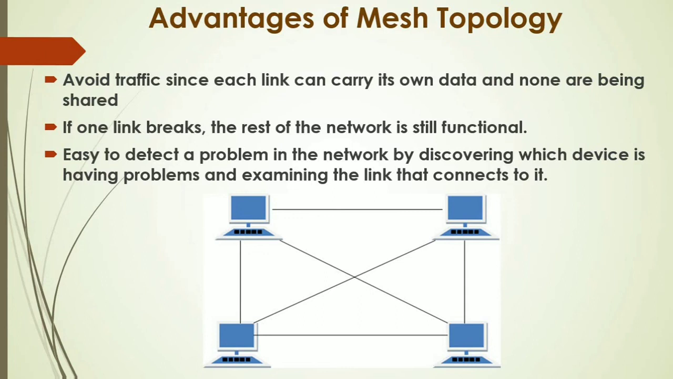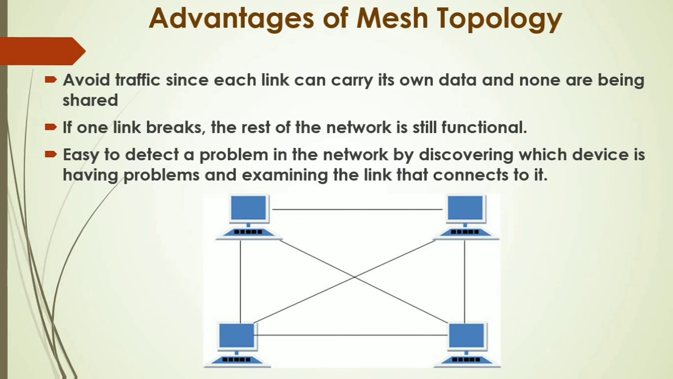If one line breaks, the rest of the network is still functional. It is understood because we have a dedicated path. If one link fails, the whole network remains unaffected. Rest of the network will still function.